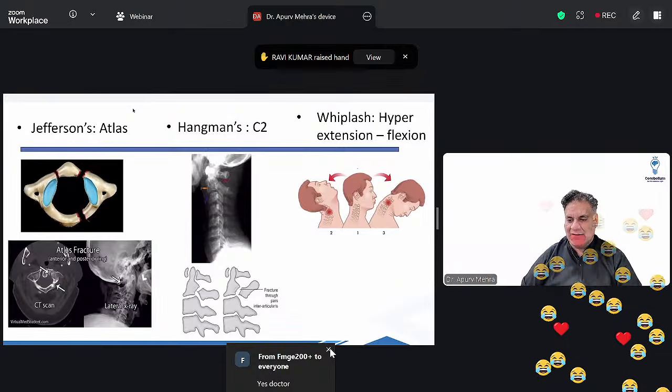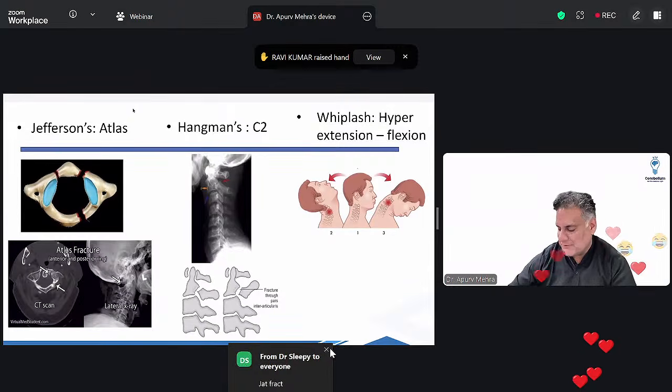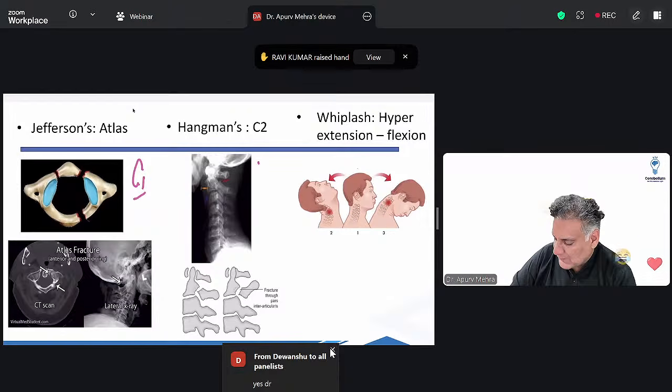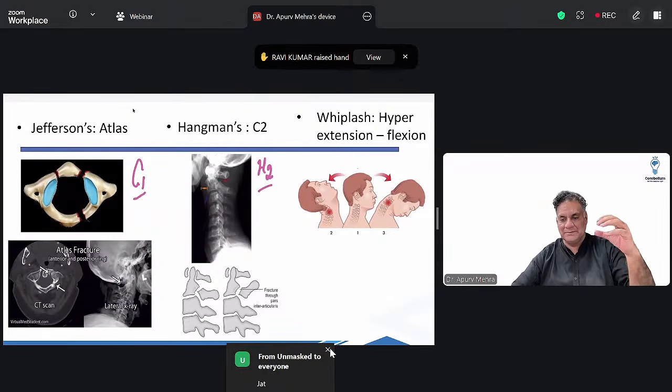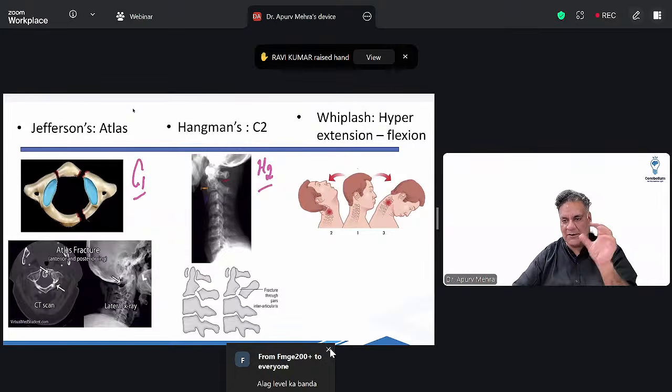So Jefferson is a fracture, right, of the C1 vertebra, the ring fracture, atlas. Hangman is fracture of C2 vertebra. C2 slips over C3. All right. It is called spondylolisthesis, spondylo meaning vertebra, and slip.